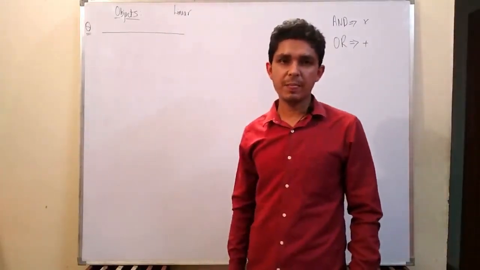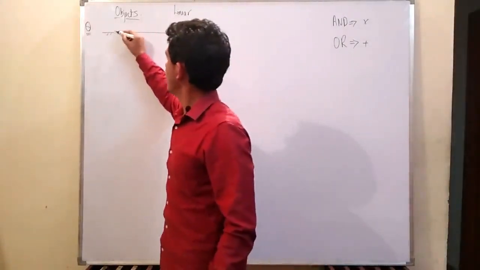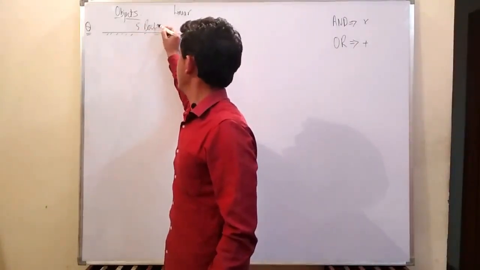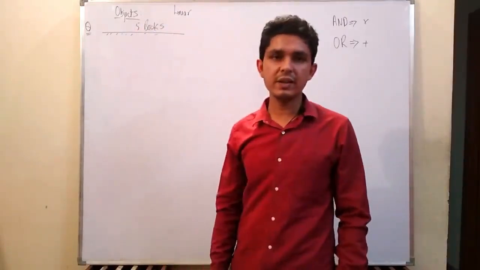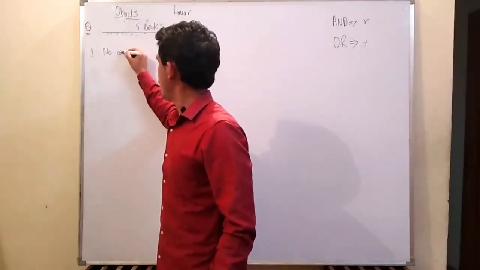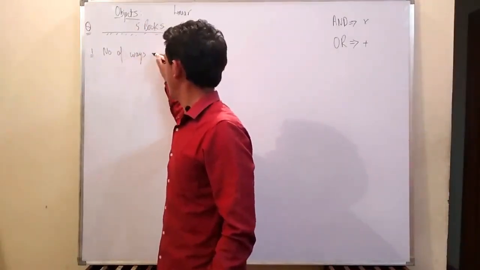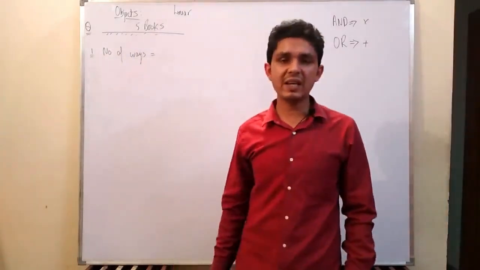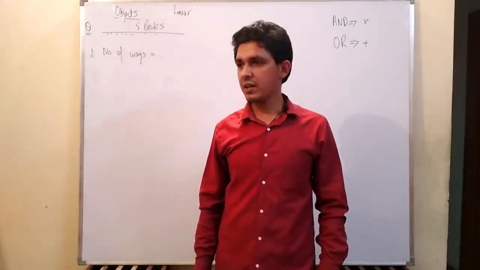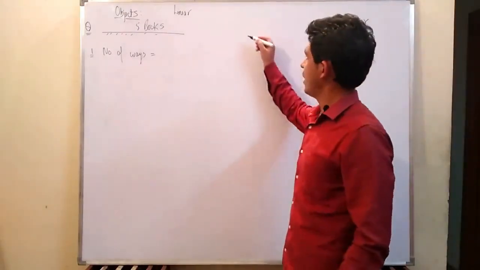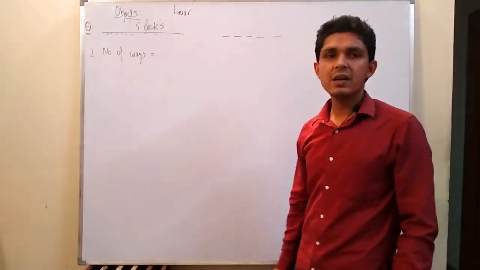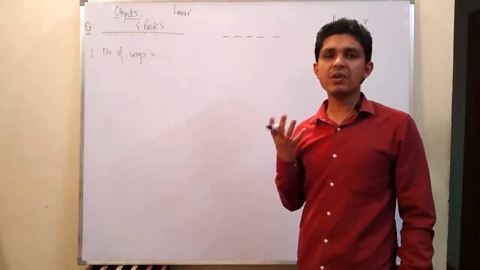My first question in arrangement of objects is based on linear arrangement. There is a table, and on the table 5 books are placed. My question is, what will be the number of ways of arrangement? In how many ways can I arrange 5 books on a table? How can I think about the question? I have 5 books, 1, 2, 3, 4, 5, and I have to place 5 books in 5 places.